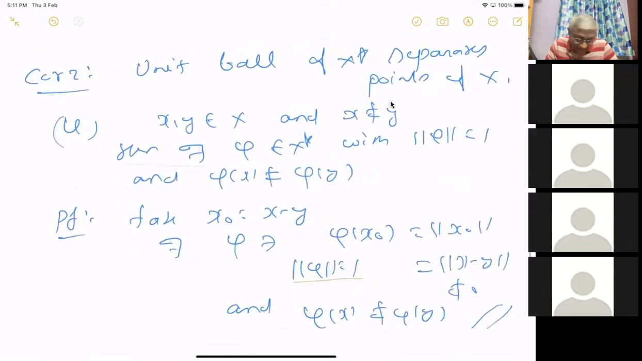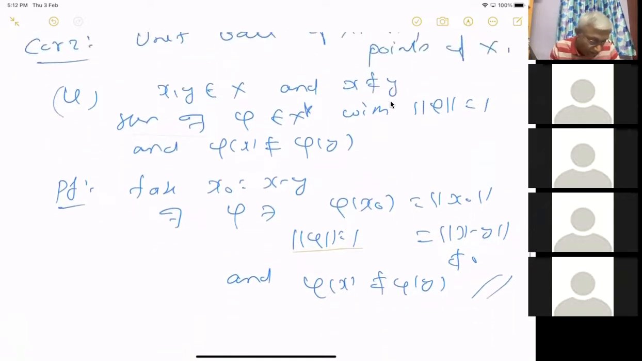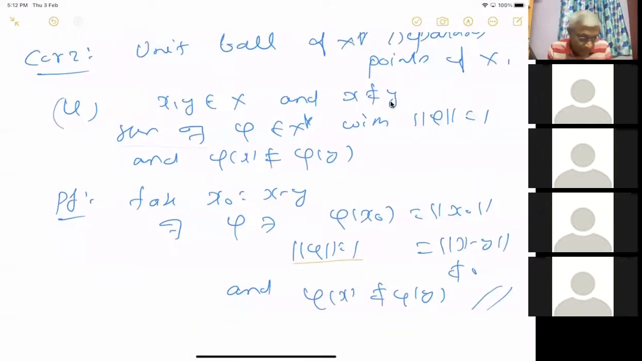So the point is, this says that the unit ball of X star, the dual space itself, is big as a topological space. As I said, you say that there are many functions in some collection if they separate the points, which means that given two points, you can find a function which differs on those two points. So this says that the unit ball itself is quite big for a dual space.